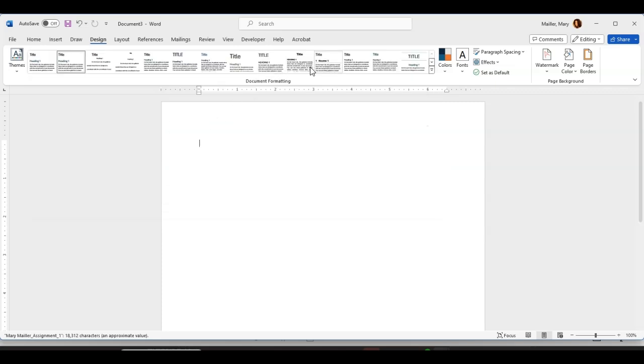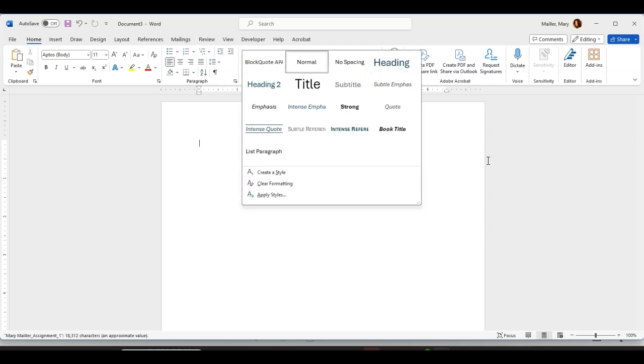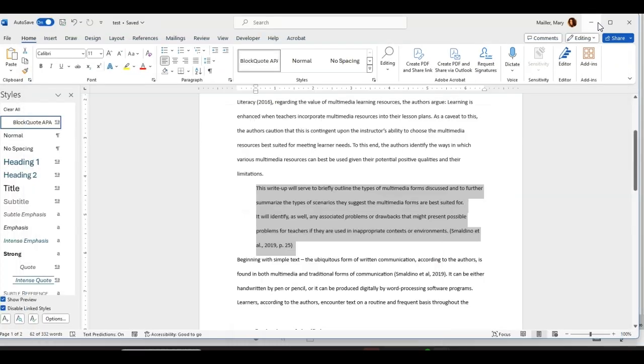Select that and go to your home tab. And now you see that entire panel of style guides that you used in your last document is saved right there. Okay, so that's how you can save your paragraph styles from one document to the next. I'm just going to close this.